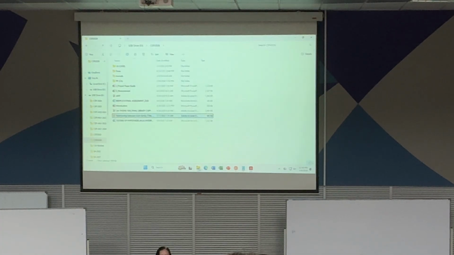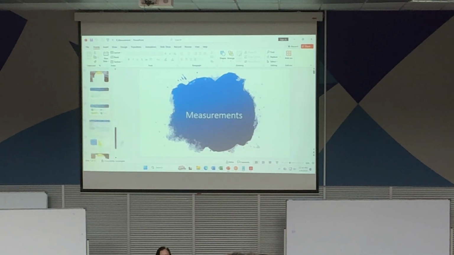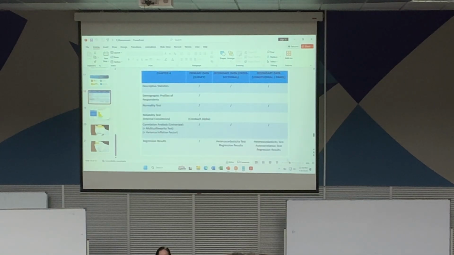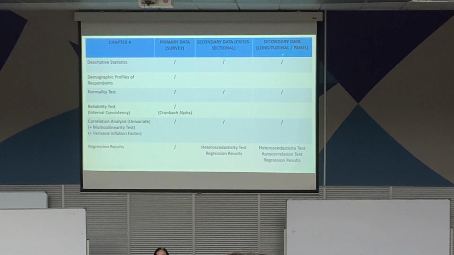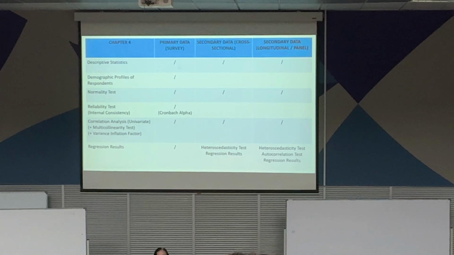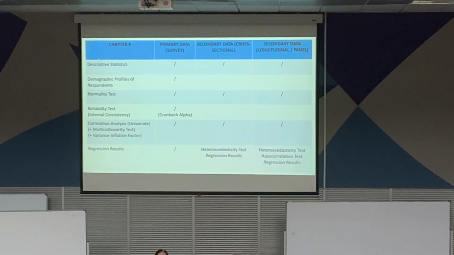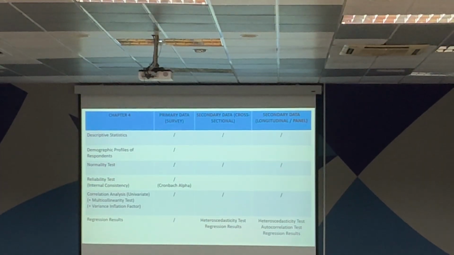And I will show you also the checklist, what we are supposed to report. So the table I've shown you is very important. So what you report in chapter 4, you have to follow. If you're survey, you will follow this one. If you're secondary data, you follow this one. You understand? But whether it's survey or secondary data, you must start with descriptive statistics, isn't it? So we are going to start with descriptive statistics.